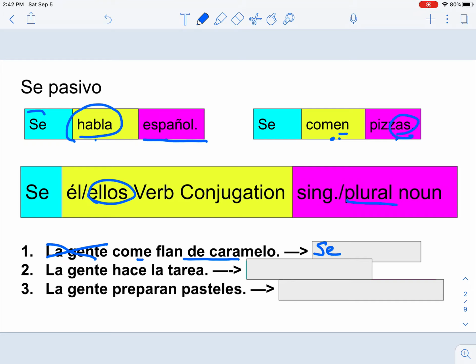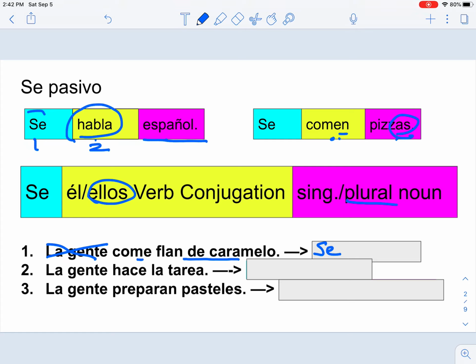And we want to say that flan is eaten. So we're going to use the se, step 1. Step 2, we're going to have the verb, and this verb is going to agree with the noun. We have a singular noun here. I have the noun in pink, and in yellow the verb. So I'll just show those to you.